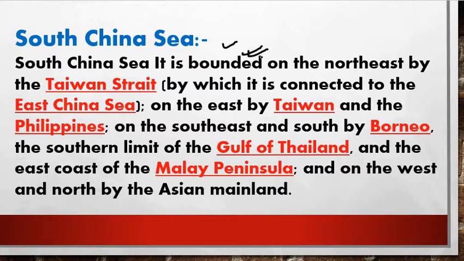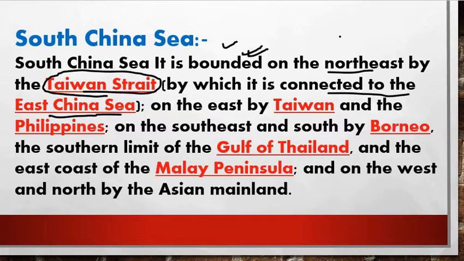First of all, we will see the boundaries. In the northeast, it is bounded by the Taiwan Strait, which is most important, friends, you have to remember this. And what does the Taiwan Strait do? It will connect to the East China Sea.